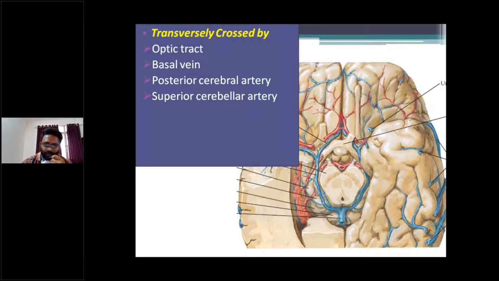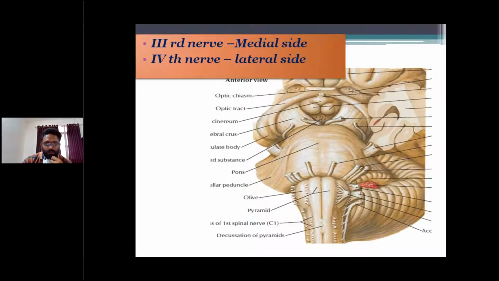So it is transversely crossed by four structures from above downwards. That ends the ventral surface of the midbrain. The third nerve appears on the medial side, the fourth nerve on the lateral side.